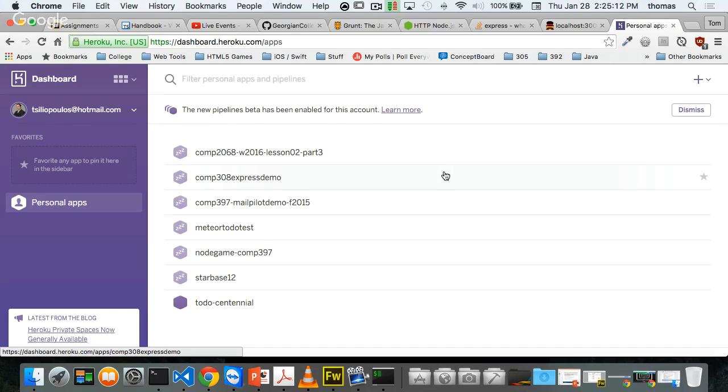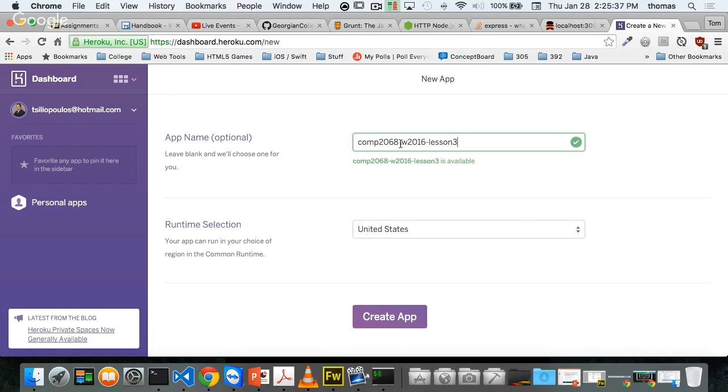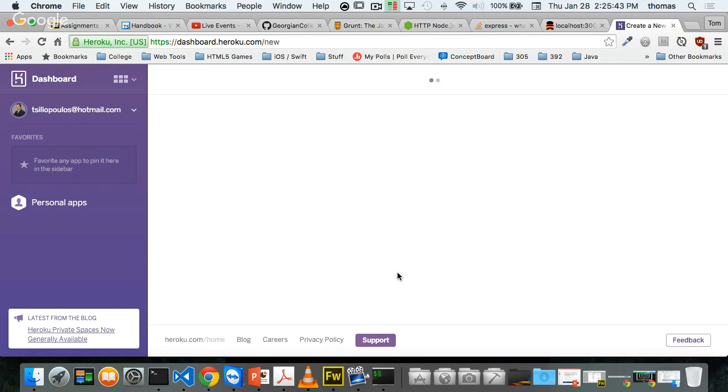When I log into Heroku, I'm not going to show you how to log in and stuff. You should know how to do that. I want to create another app. Notice how I've got a bunch of them. So I want to make another one, create new app. In my app name, I want to call it the same thing: COMP2068, winter 2016, and lesson 3, all in lowercase. Then I'm going to leave everything as is and click create app,